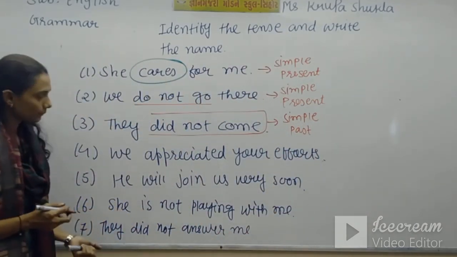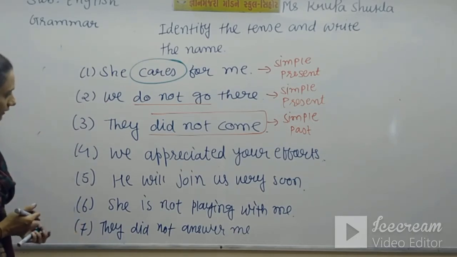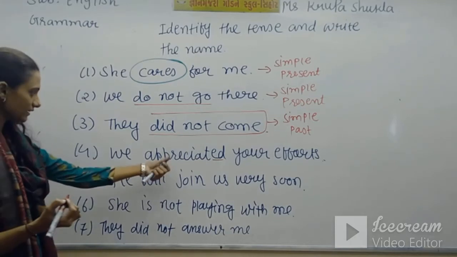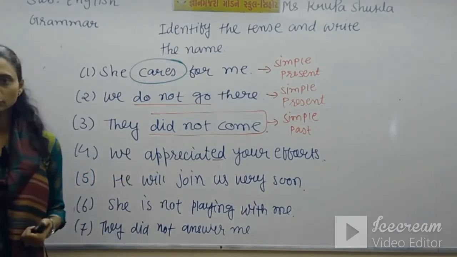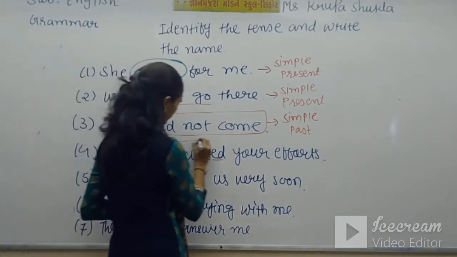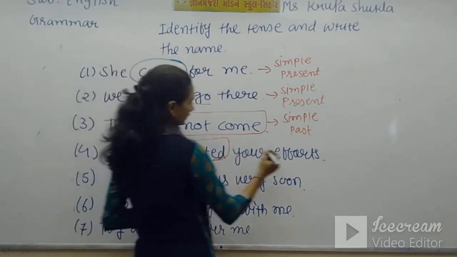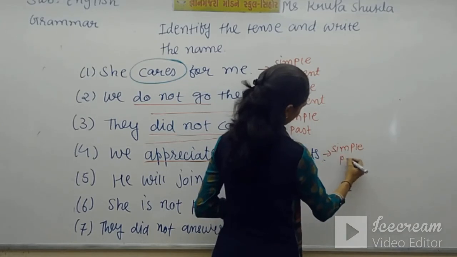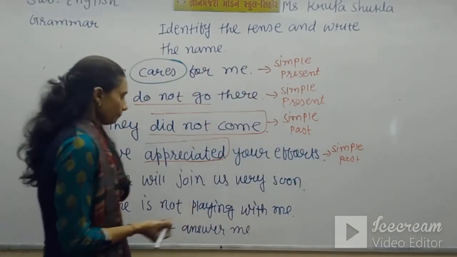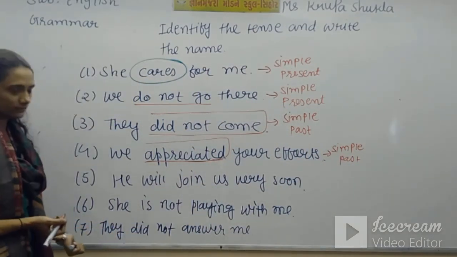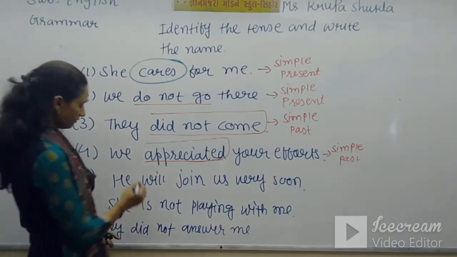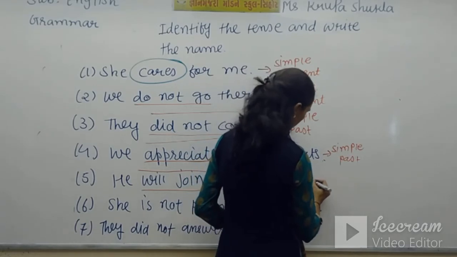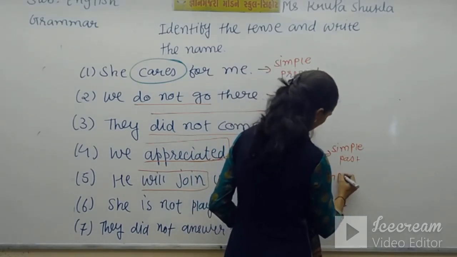Next is, we appreciated your efforts. So here we have this ed. And a verb with ed means here we have V2. And V2 is used in simple past. So again we get, it is simple past. Next is, he will join us very soon. So very easy one. If you find will here, it means this sentence is talking about simple future.